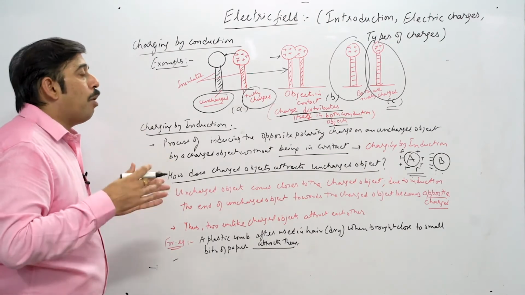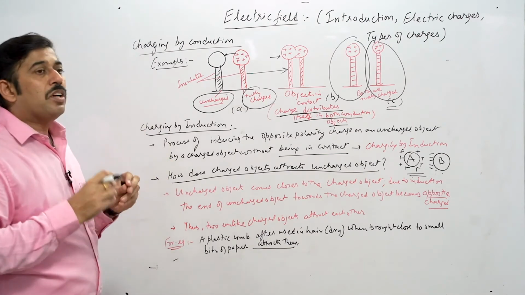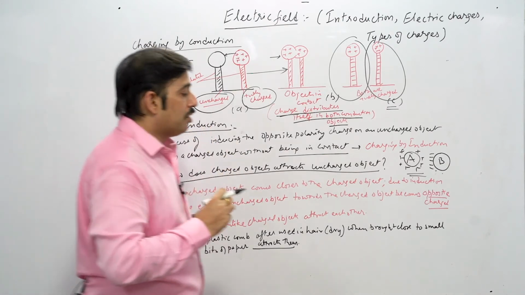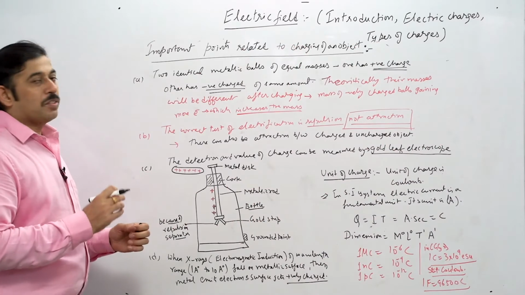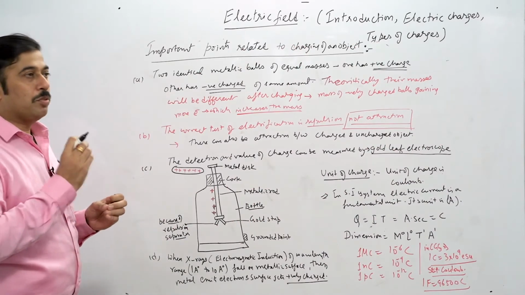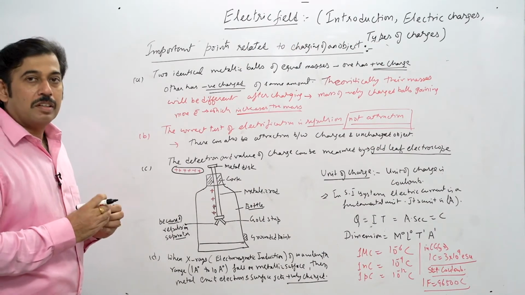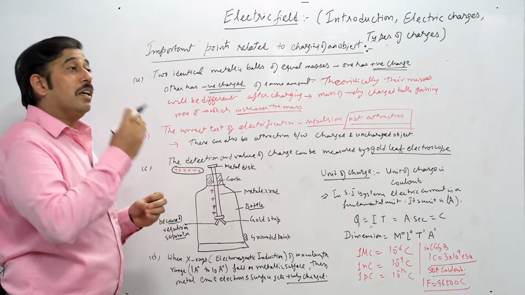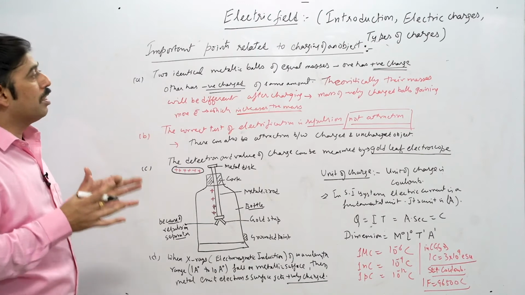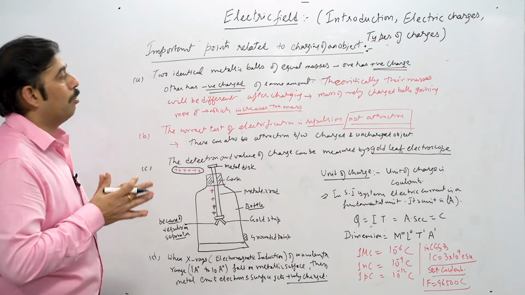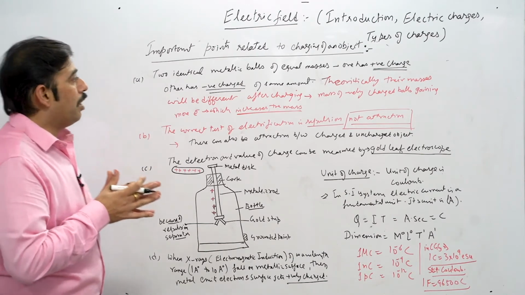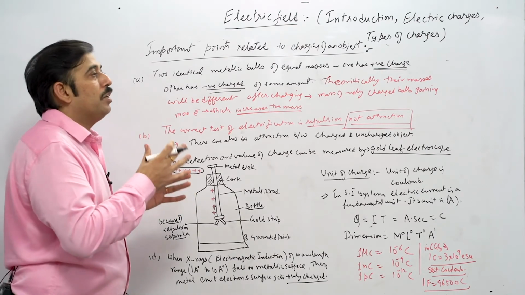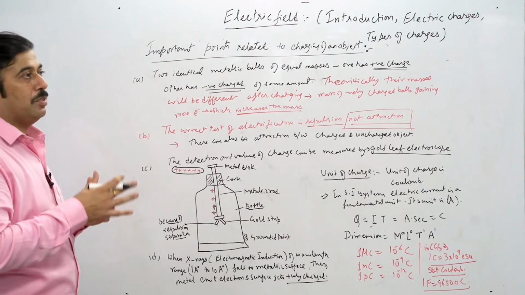Now we'll take certain important points related to charging, which are the key points towards the understanding of these three topics in detail. After discussing the different methods of producing charge, charging by friction, charging by conduction, charging by induction, now we are summarizing certain important points related to the charging of an object. If we see these points very carefully, we understand that there are certain things which we need to understand about the charging of an object.